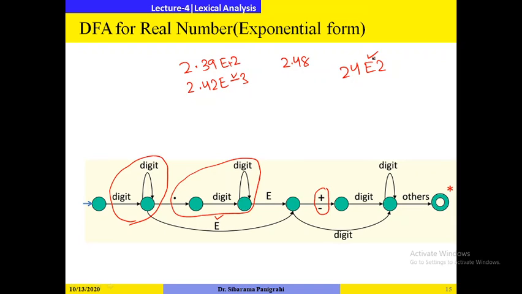So here you see there is no plus or minus, so you will directly jump here, through a digit. Or you may have 24e plus 3, or 24e minus 3. So plus or minus is optional, which I have written over here. Then after that you will have any combination of digits. Then if you get any other symbol, you will go to the final state. So this is the DFA for real numbers in exponential form.